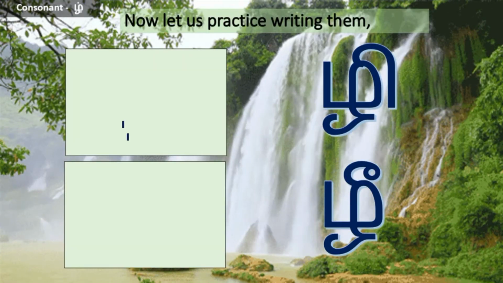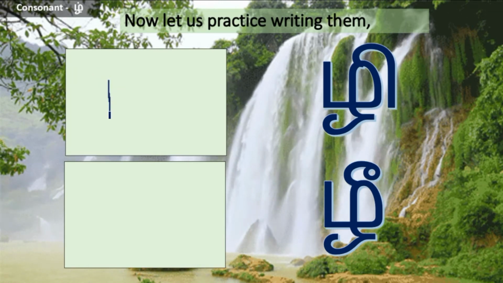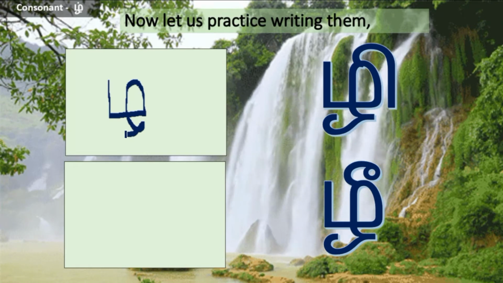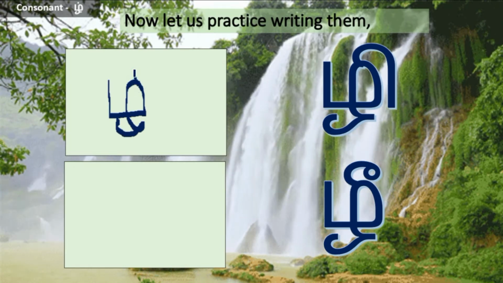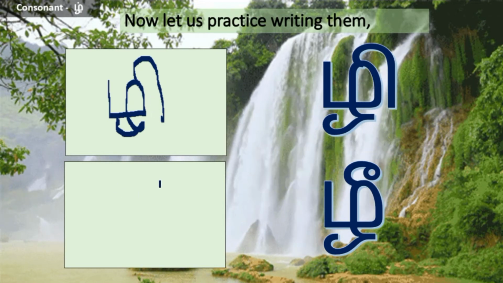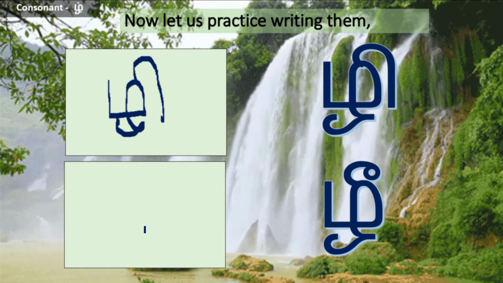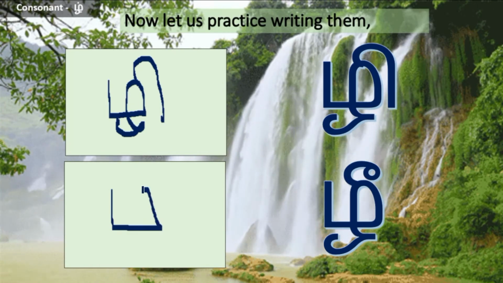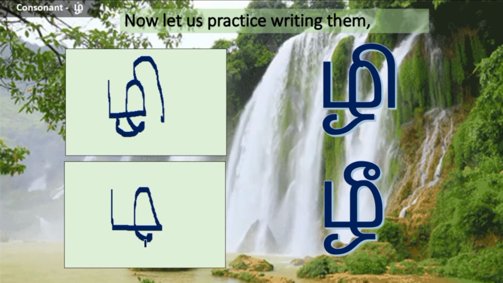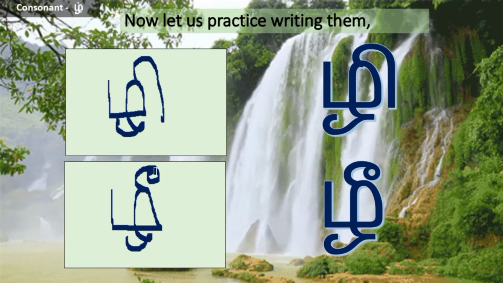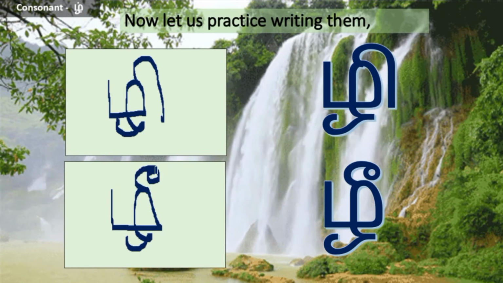To write Zhi, first we write Zha, then a hook-like symbol at the top. So this is Zhi. Zhi is again Zha with a symbol ending at the circular arc. Zhi.